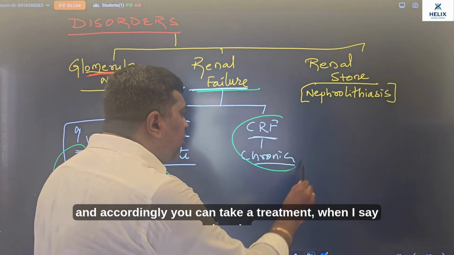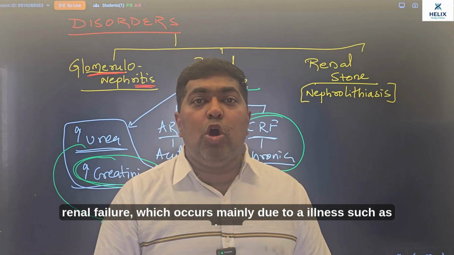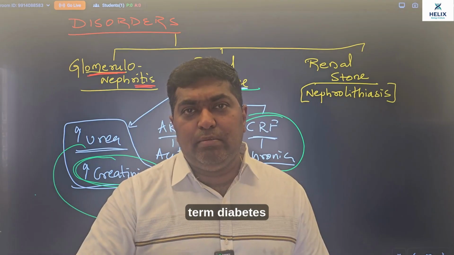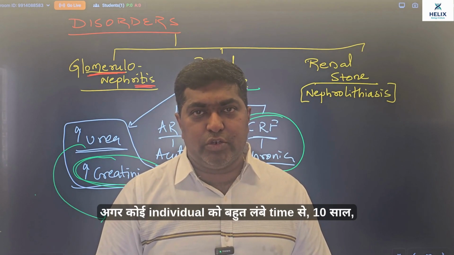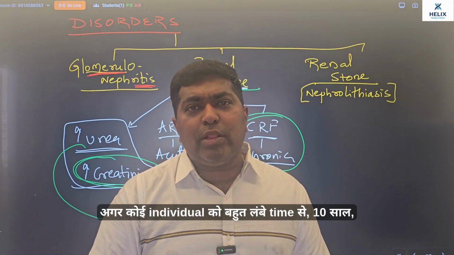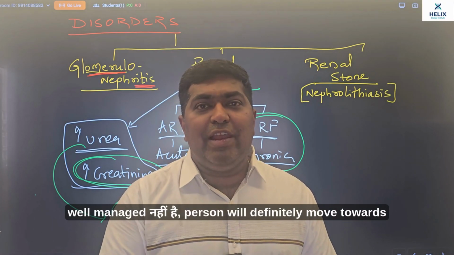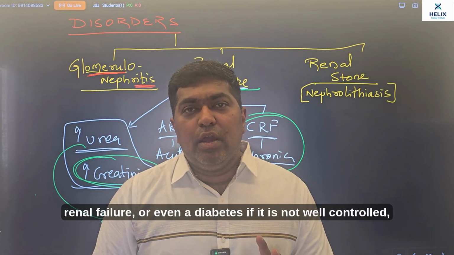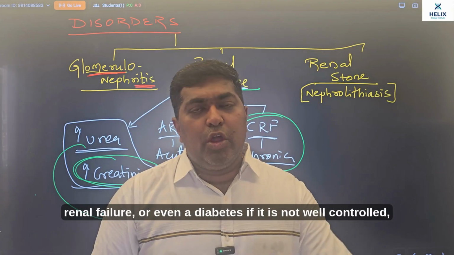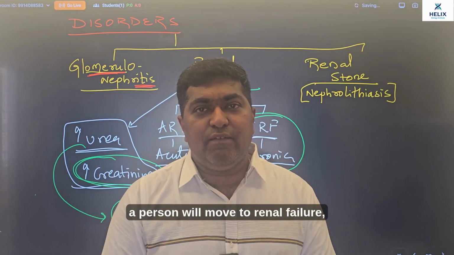When I say chronic renal failure, which occurs mainly due to an illness such as long term Diabetes Mellitus और long term hypertension kind of a situation. अगर कोई इंडिविजुअल को बहुत लंबे टाइम से 10 साल 15 साल से हाइपरटेंशन है और अगर वो वेल कंट्रोल्ड, वेल मैनेज नहीं है, person will definitely move towards renal failure. Or even a diabetes, if it is not well controlled, a person will move to renal failure.